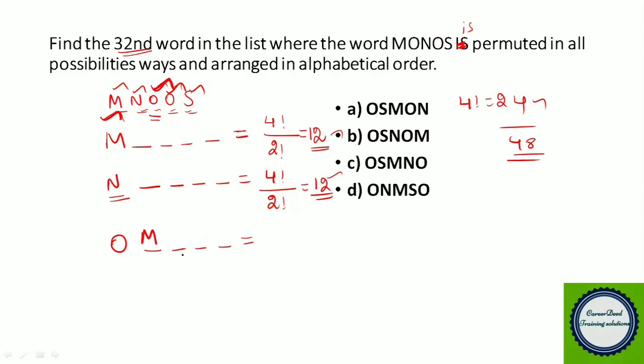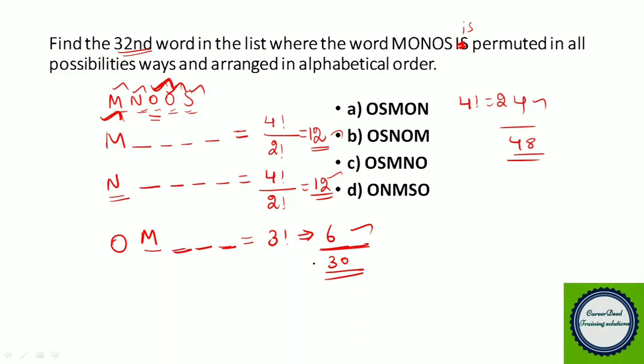So OM. The remaining 3 letters will be filled in 3 factorial ways. What is the value of 3 factorial? You get 6. So totally we have completed how many words? 12 plus 12, 24, 24 plus 6, 30. So with words starting with OM, we will get 6 such words. So totally we have completed 30 words.